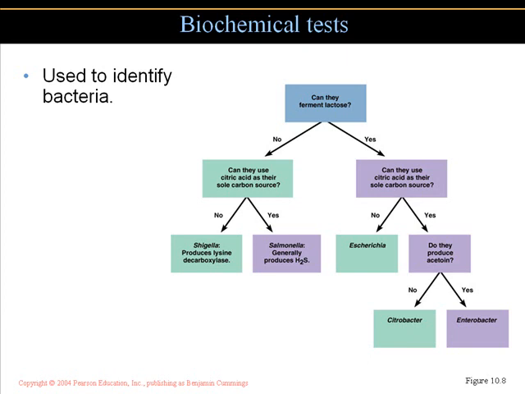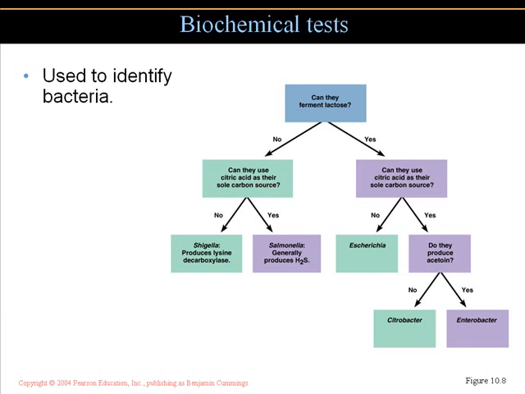Again, they can ferment glucose. We can answer the question yes or no. Can they utilize the citric acid cycle as a sole source of carbon? Then it helps us to know this is a particular microorganism such as Shigella, or a particular organism such as Salmonella, because it produces various byproducts. Same process can take place when we look at whether the organism utilizes the citric acid cycle. Yes or no? If yes, then we can differentiate organisms that produce a different byproduct, and we look at two organisms at the end of the chain, Citrobacter and Enterobacter.